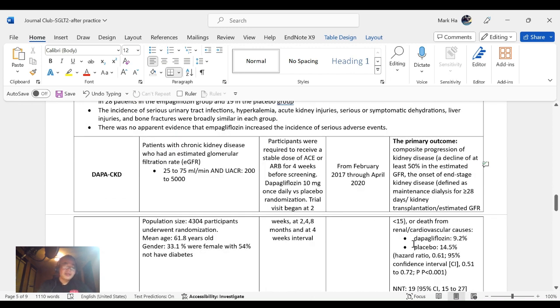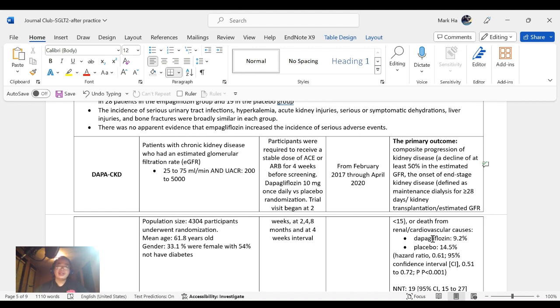Let's look into the DAPA-CKD trial. Patients also have chronic kidney disease with an estimated glomerular filtration rate from 25 to 75 with the UACR 200 to 5,000. For the population, we can see that 4,304 patients underwent randomization. The mean age is 61.8 years old. Gender is 33.1% female, with 54% not having diabetes.